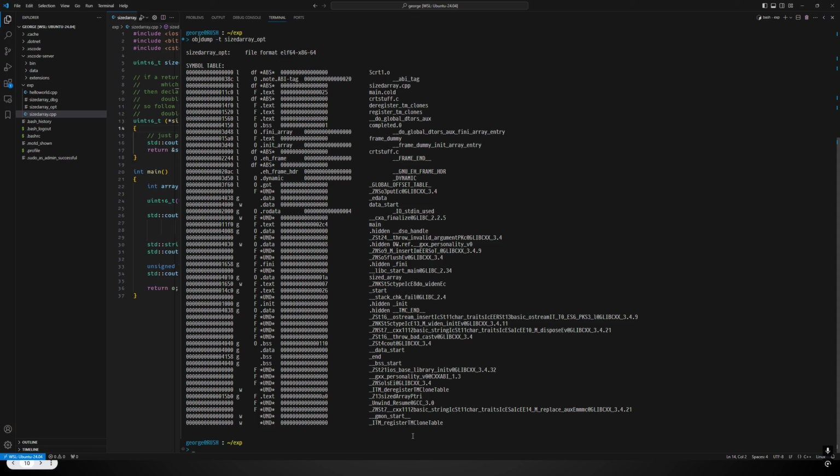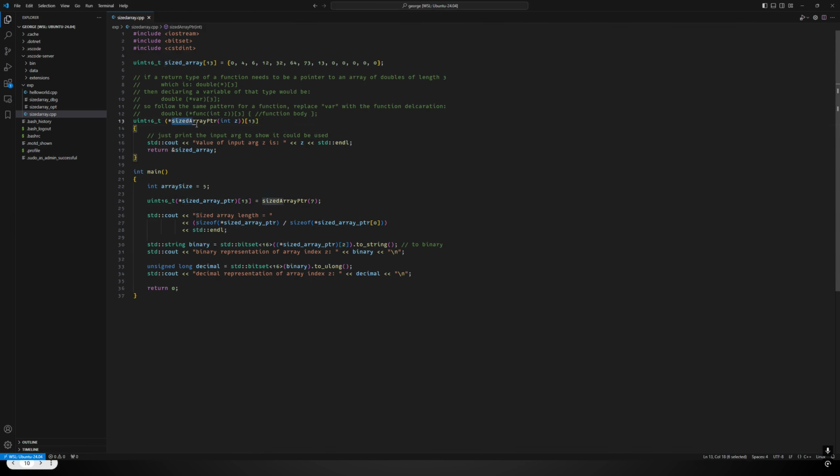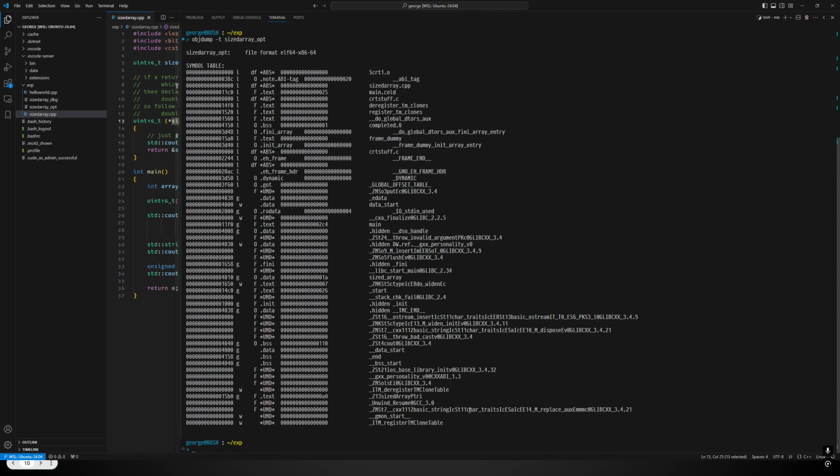The compiler needs a way to easily differentiate those symbols on the back end. So it mangles the names to give them all very unique identifiers. You can see here, here's my sized array pointer function. And in the symbol table, it's got an underscore Z13 added onto the front of it. So it just mangles every single name just by default.